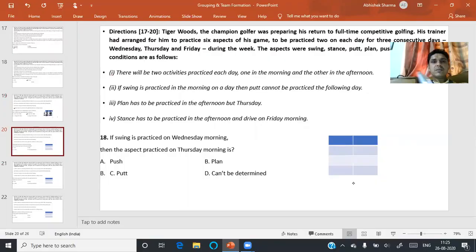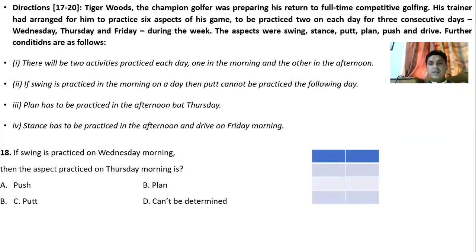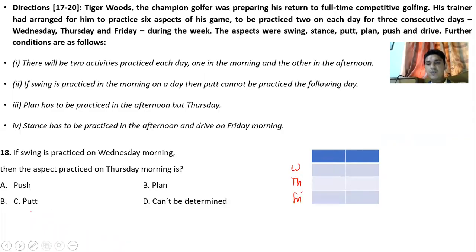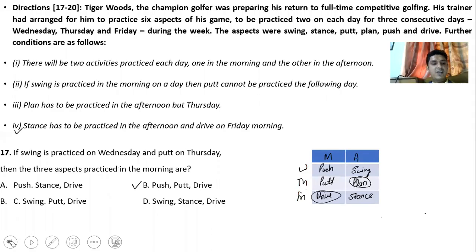Okay, coming to this slide again. Like from the last question, Wednesday, Thursday, and Friday, these 3 days were there, and the things that were fixed were plan and drive. So plan was on Thursday afternoon, and drive was on Friday morning. So these two things were fixed. If we check, here also plan and drive are fixed.